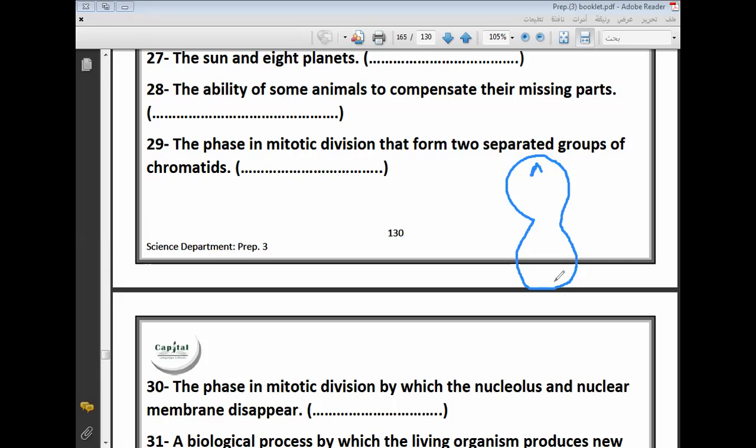This is the centrosome, and the spindle fiber starts to shrink. Here in mitotic division, the chromosome divides into chromatids, and each group of chromatids migrates toward the pole of the cell and forms this shape. This phase is called anaphase. Okay, number 29, anaphase.